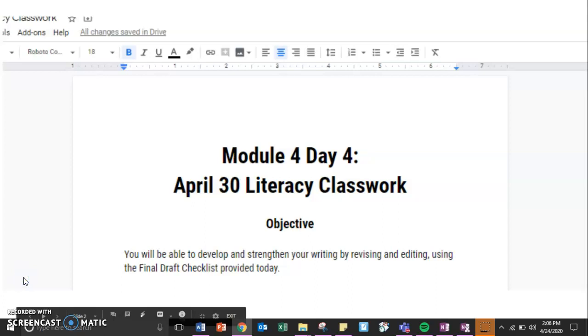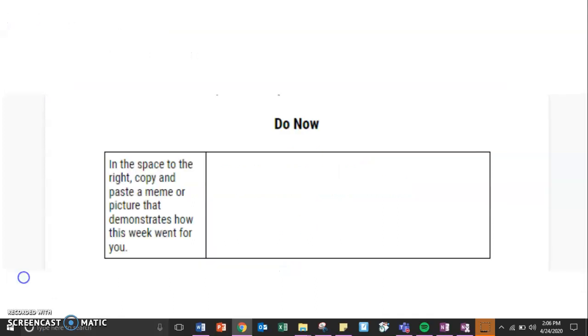Your work today is going to be in a Google Doc instead of Google Slides. Your objective is that you will be able to develop and strengthen your writing by revising and editing using the final draft checklist provided today.